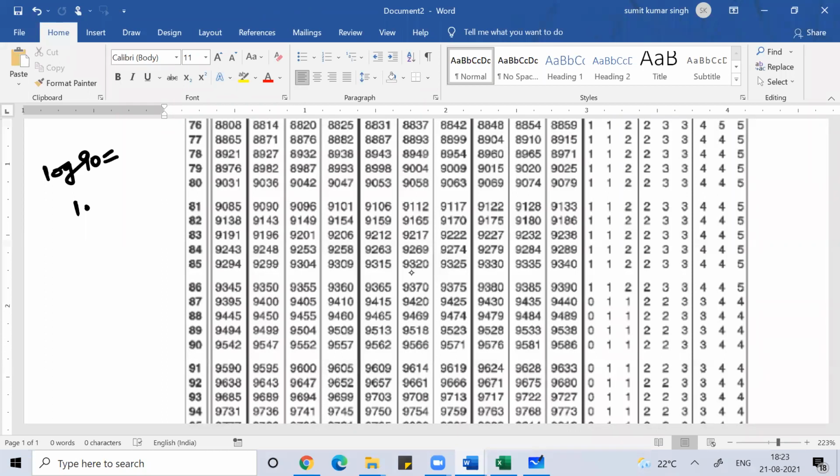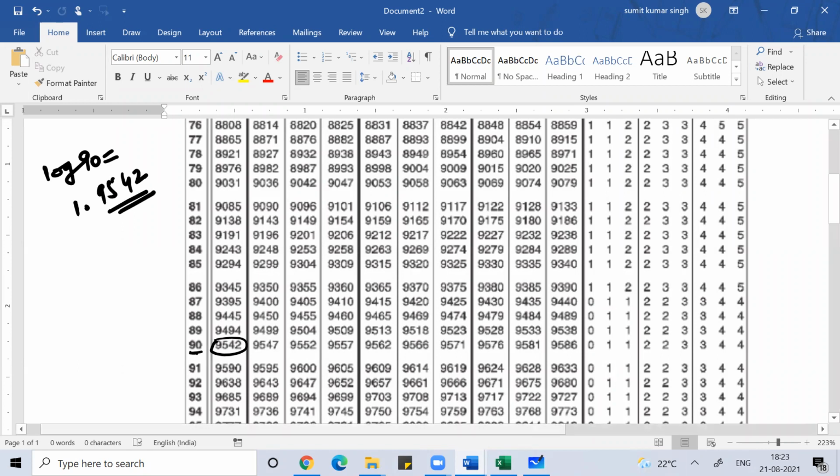For the Mantissa part, this is 90, see the base of this: 0.9542. So this will be 1.9542. Any doubt, anyone?